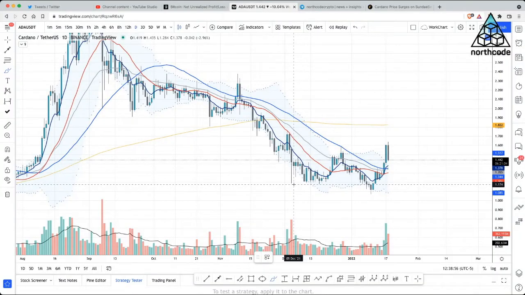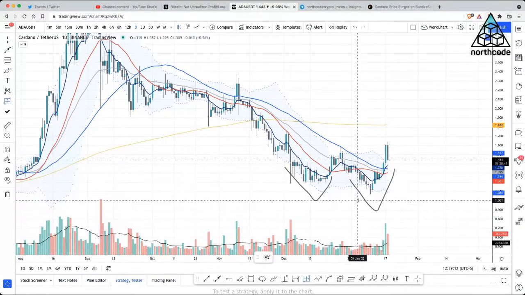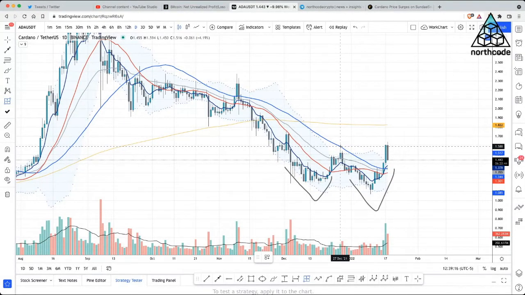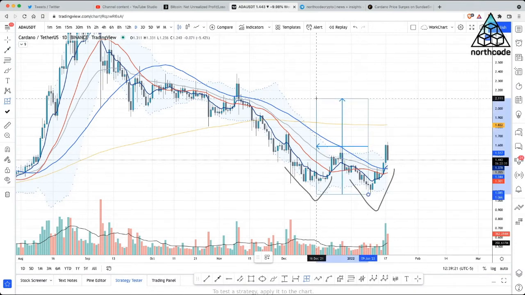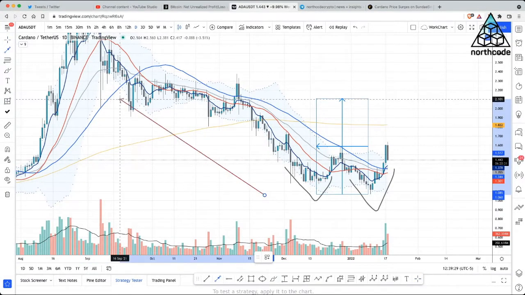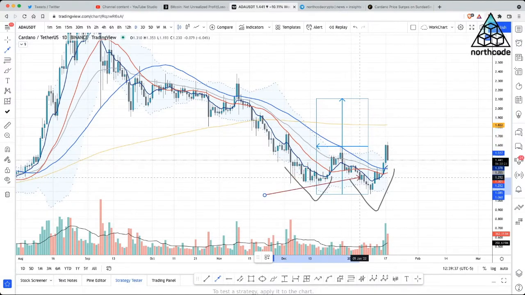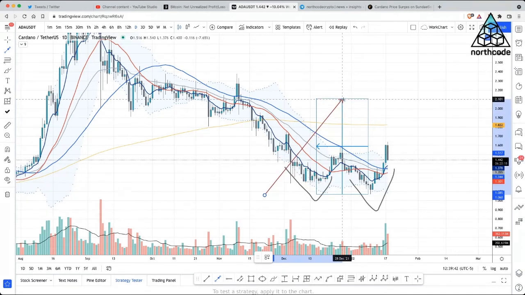Another bullish case for ADA right now is the double E pattern, which is right here and right here. If we calculate the fractal depth of this move, when it rejected off the 50 MA to the base down here at about $1.07, this gives us a projected price of around $2.10, which puts us in line with the confluence of this resistance right here. Of course, price action still has to make its move up and work past the 200 MA. However, the full move of this fractal, the double E pattern, should put ADA's price back above $2.